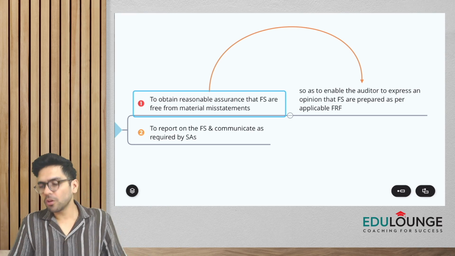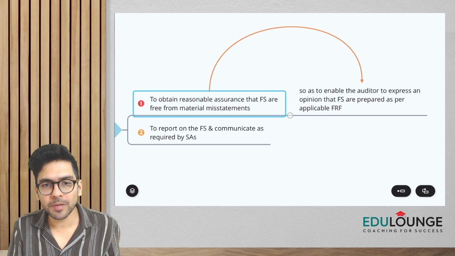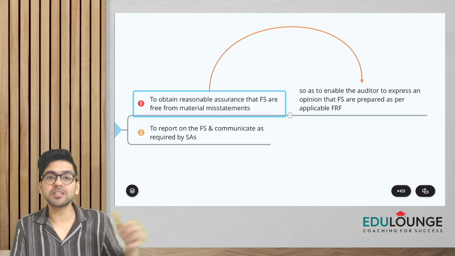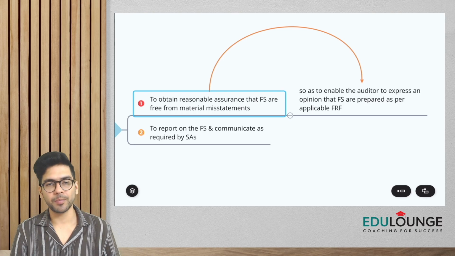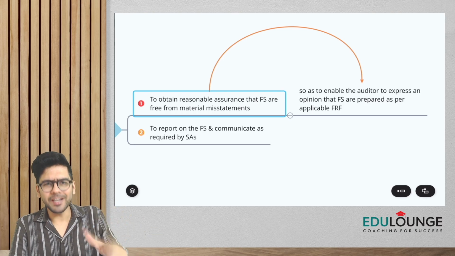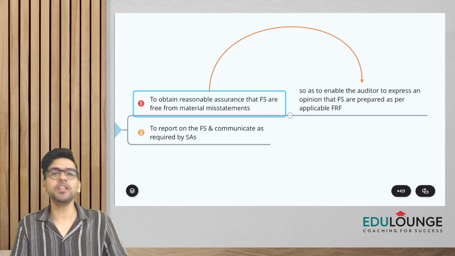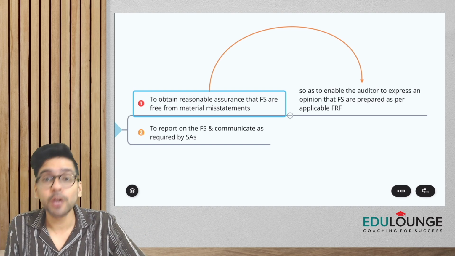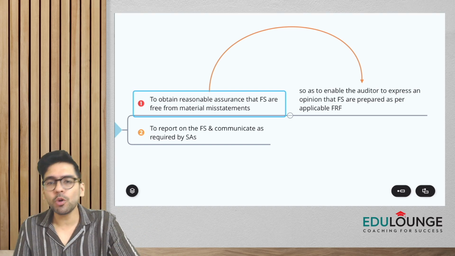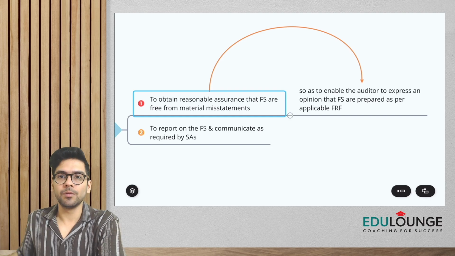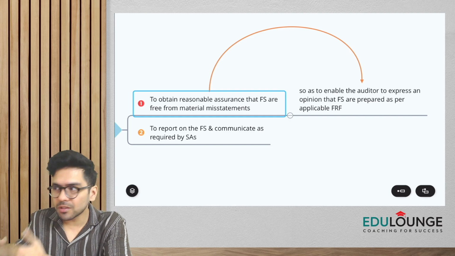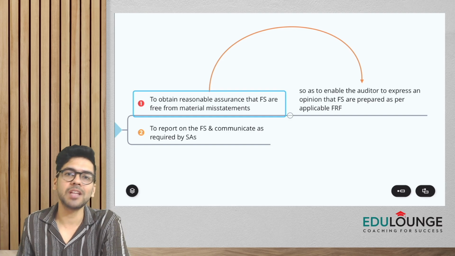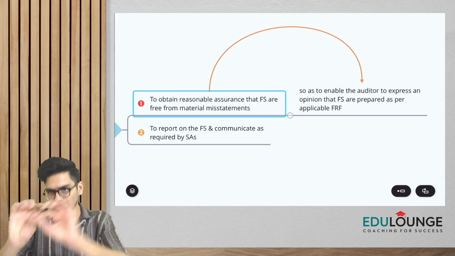Okay, so guys, all of you know this, in audit we only obtain reasonable assurance. What kind of reasonable assurance? That financial statements are free from material misstatement. Why would we be needing such assurance? So as to enable the auditor to express an opinion, so that ultimately we can give an opinion that financial statements are giving a true and fair view. That means the financial statements are prepared in accordance with the applicable FRF. Okay, so this is the first objective.